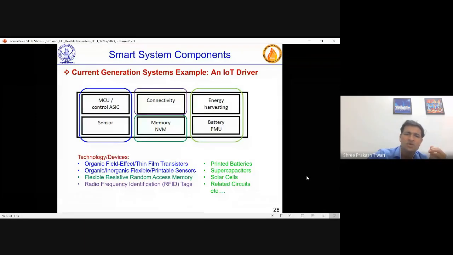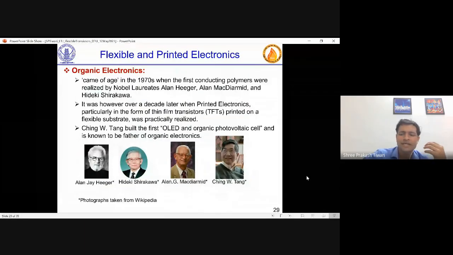Okay. Talking about organic electronics itself as an area, I'll briefly talk about why organic. Before 1978, people were thinking that these organic materials are insulators. But then in 1978, Nobel laureate Sir Alan Heeger found that polyacetylene, which again has alternate double bond and single bond, shows conducting properties. And that is when this area started, and a lot of research has happened.